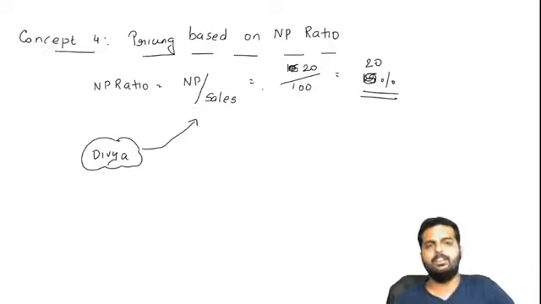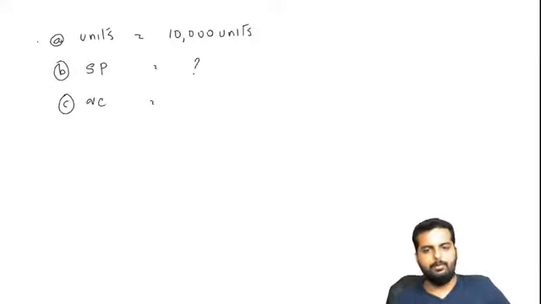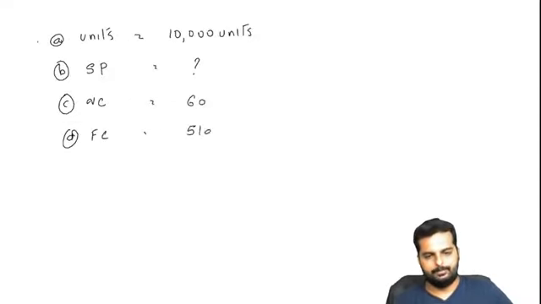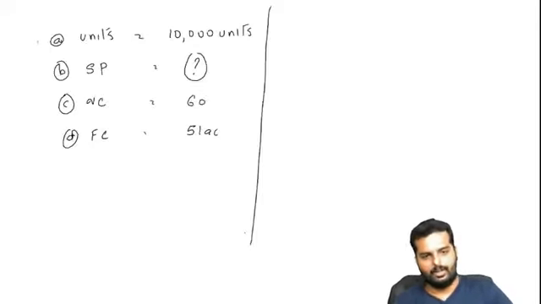Whatever she produces and sells, she wants a 20% NP ratio. Suppose she is selling 10,000 units. Selling price is what we need to decide. Variable cost is, as I told, 60. And let us say fixed cost, as I took it earlier, is 5 lakhs. So we need to find out what should be the selling price so that Divya can get her target NP ratio of 20%.